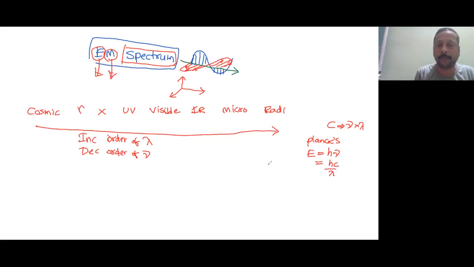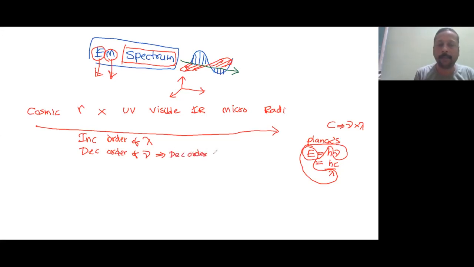With these two relations, we can say that wavelength is inversely proportional to energy. These two say that energy is directly proportional to frequency. These two say that energy is inversely proportional to wavelength. So here it is increasing wavelength and decreasing frequency. Energy variation and frequency variation are parallel to each other.